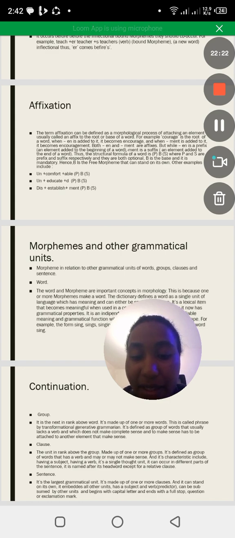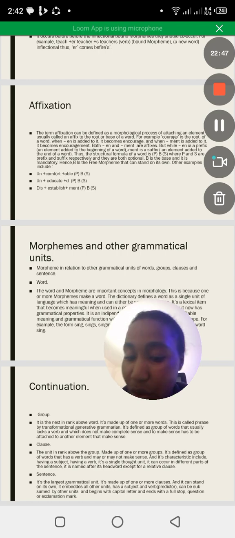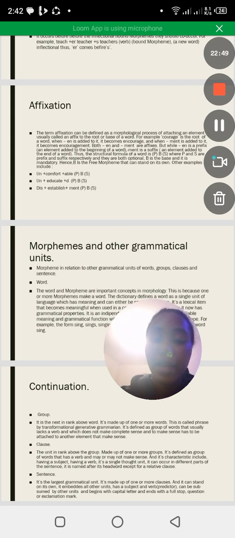Then the last one is a sentence. It is the largest grammatical unit and it is made up of one or more clauses. It can stand on its own and it embeds all other units. It has a subject and a verb, which is a predicator, and can be subsumed by other units. It begins with a capital letter and ends with a full stop. What else can it end with? A question mark or an exclamation mark.